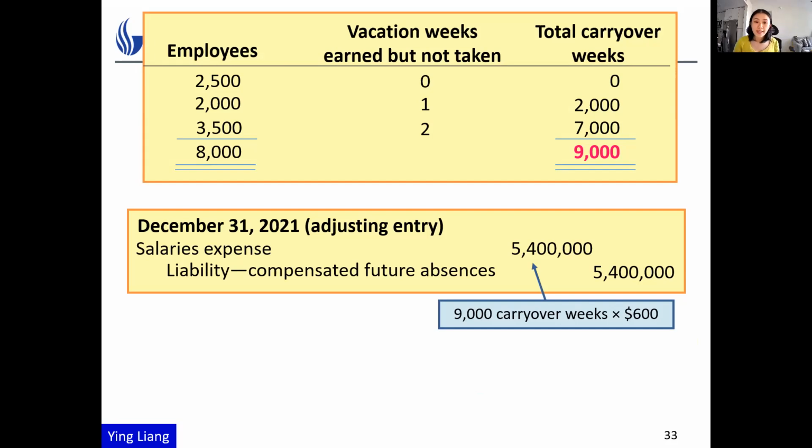The calculation is that we have found out that there are 9,000 total carryover weeks. And I know each week's employee salaries on average is $600. So we get 5.4 million. Now, there's no cash or no salaries payable. We're going to do this liability. We record accrued liabilities, and it is the compensated future absences.